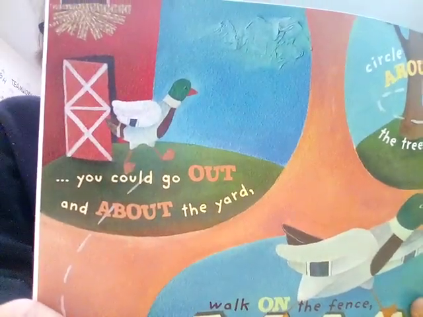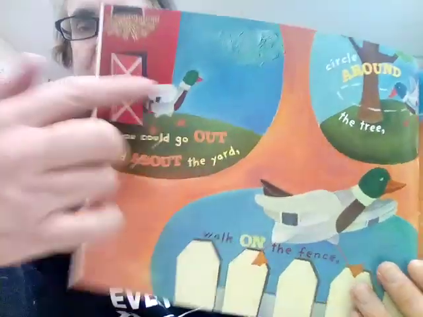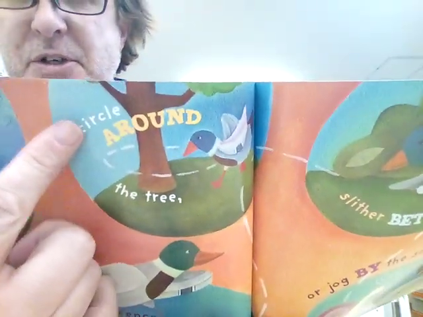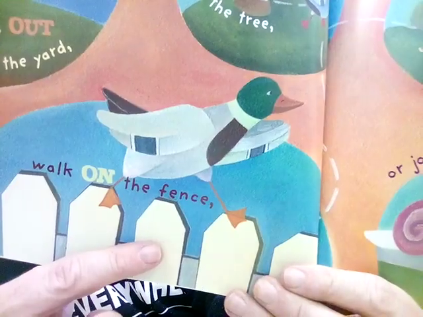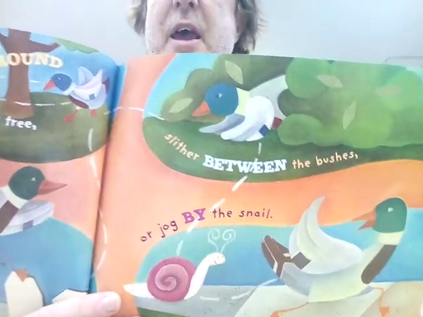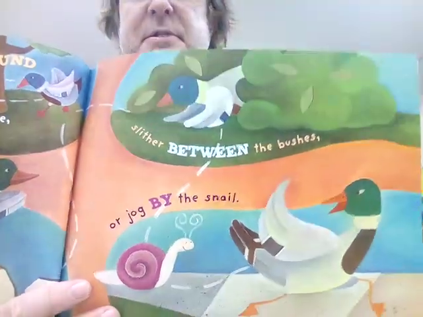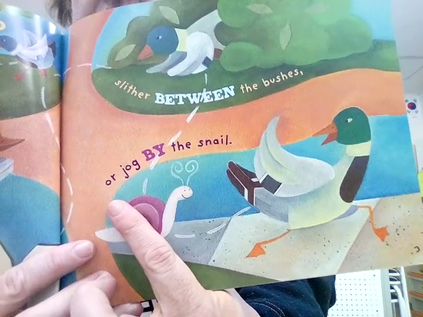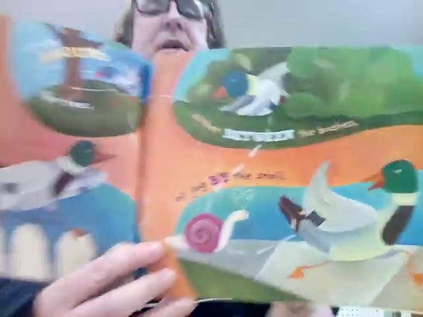If you were a preposition, what would you be? Here we go. You could go out and about the yard. So out and about. Or you could circle around the tree. So around the tree is a preposition. Or you could walk on the fence. Yeah, on the fence, of course. And here, you could slither between the bushes. So between the bushes. Or here, you could jog by the snail. Jog by the snail, if you're a preposition.